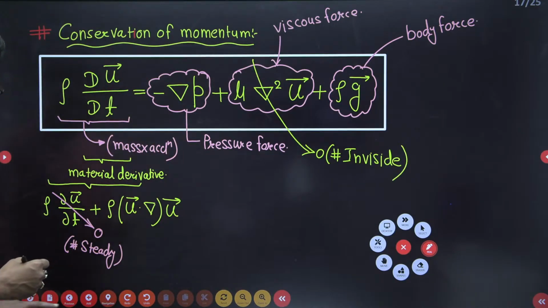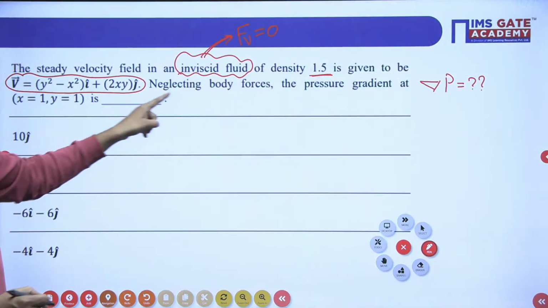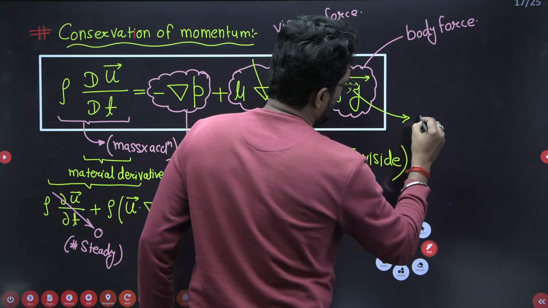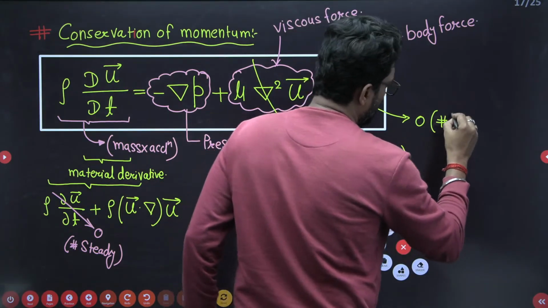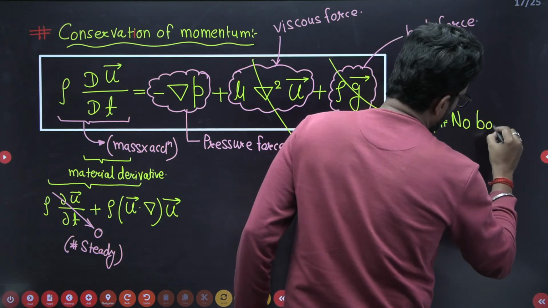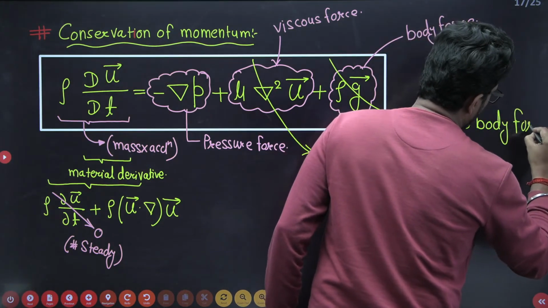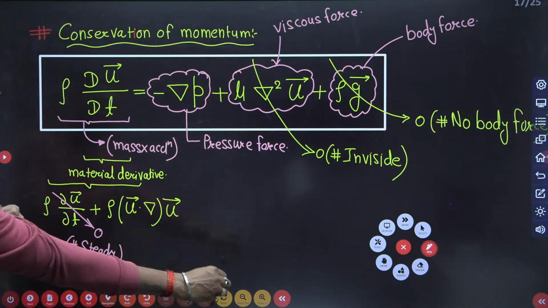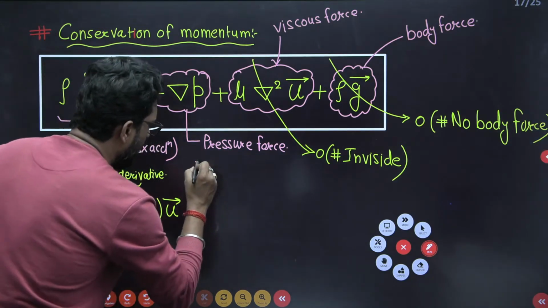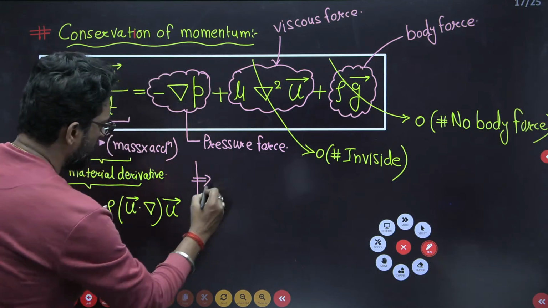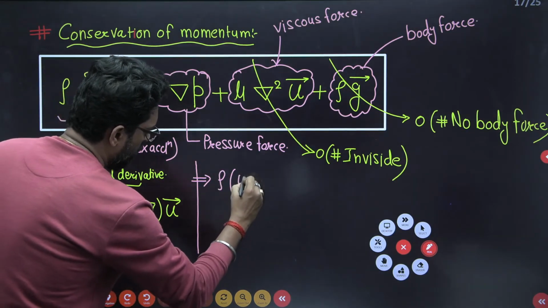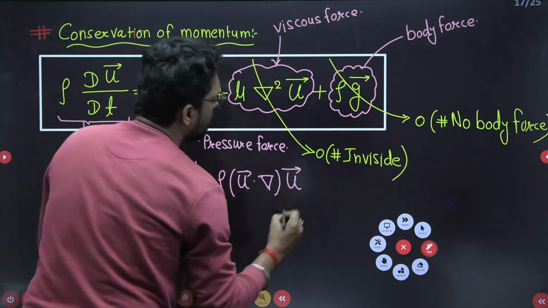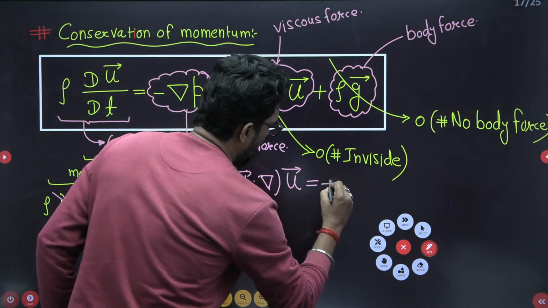And the body force is neglected, so that is also 0. So the equation converts into a very concise form: rho u dot del into u vector is equal to minus grad P.